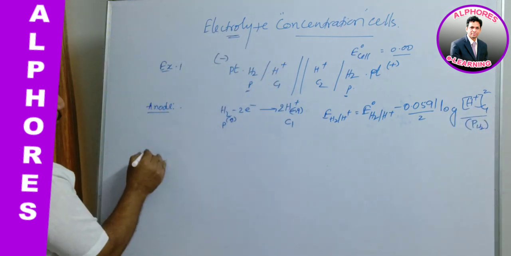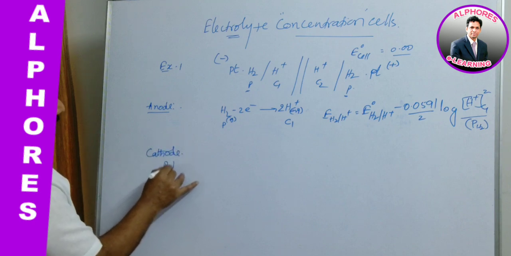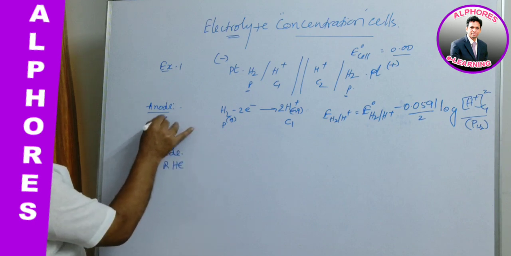Now let us go for the cathode. At the cathode is the RHE and the anode is the OHE.